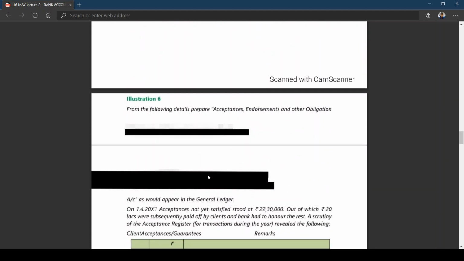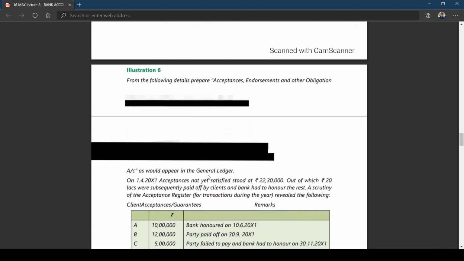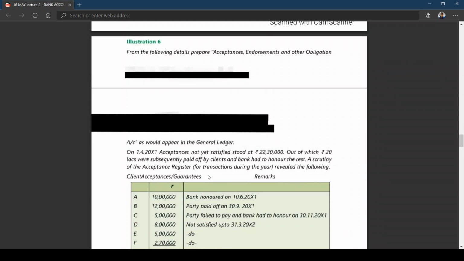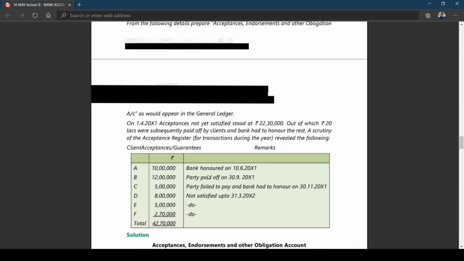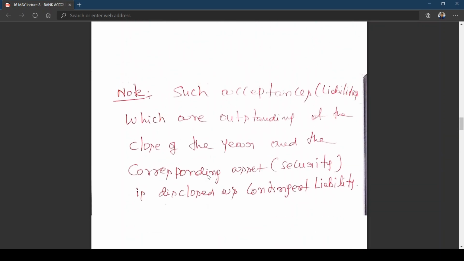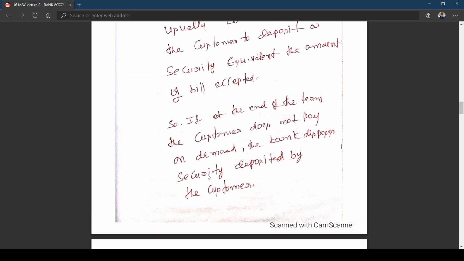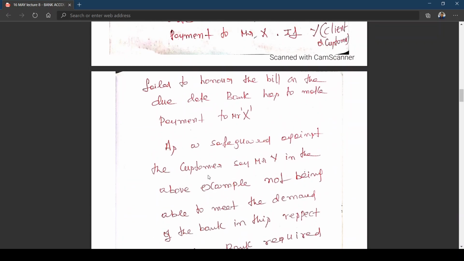Okay. So we got one example here. From the following details, prepare acceptances, endorsements, and other obligations. Before I go to that, you can have a quick reference to this. Whatever I have written here may be useful to you. You can read it for yourself.